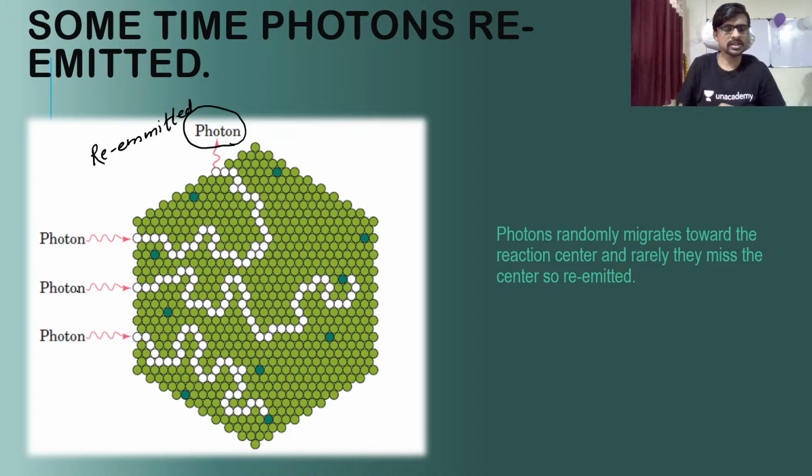Okay, so this is a re-emitted photon. The photons are coming from the light, so they are moving toward the reaction center. Some can find their reaction center, for example here, here. But this one does not find the reaction center. It misses first here, and then moves randomly toward anywhere in the chlorophyll and finally escapes the chlorophyll. So this is how the reaction center can be missed by the pigments.